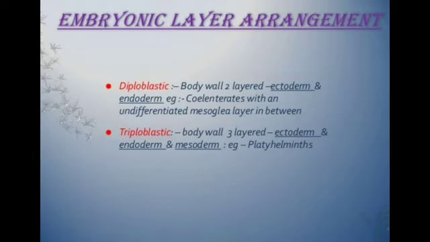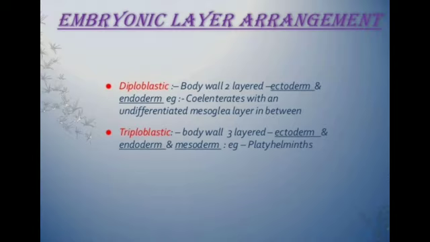Now based on number of germ layers, there are two organizations in animals, that is diploblastic and triploblastic. What are germ layers? See, germ layers are the group of cells behaving as a unit during early stages of embryonic development.